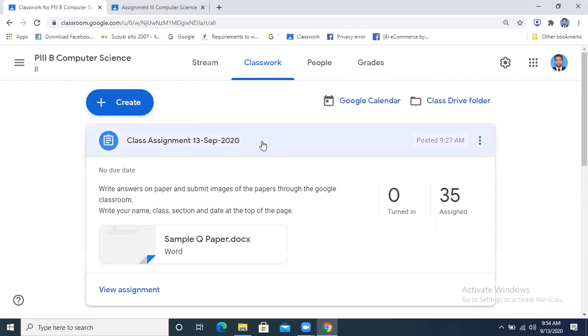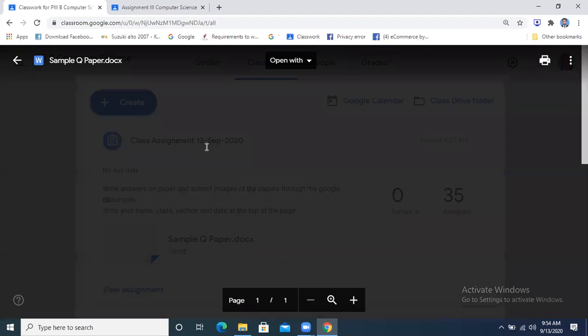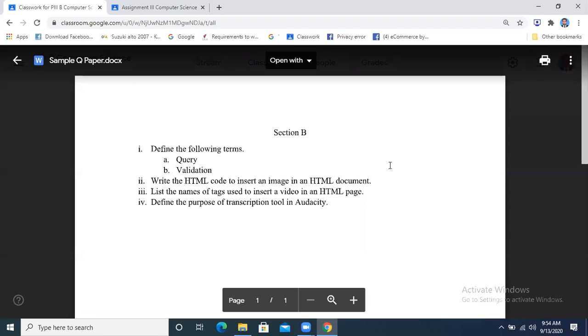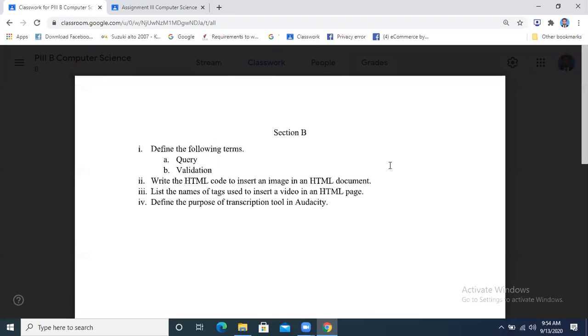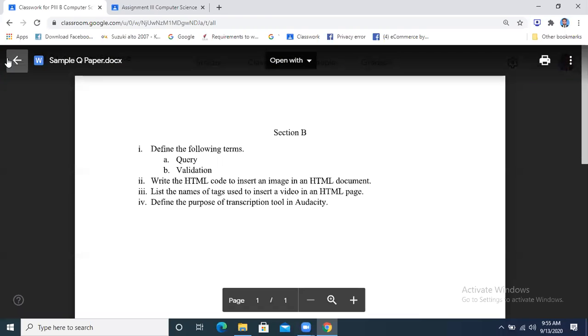This is the assignment that I have given you. You have to do it today. This is a very short assignment. You have to write these answers on paper, write your name at the top, your class, your date and class section. Then submit it to me as I have already described the procedure.